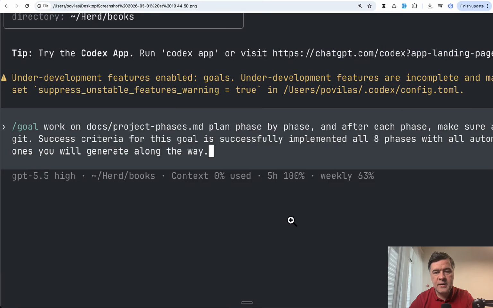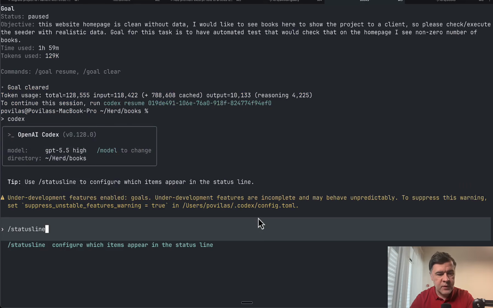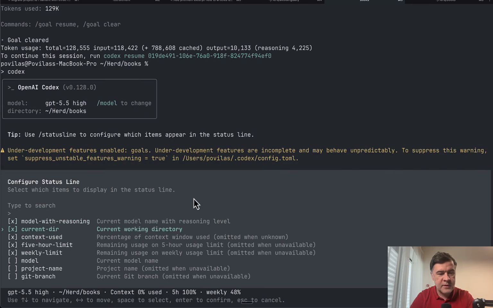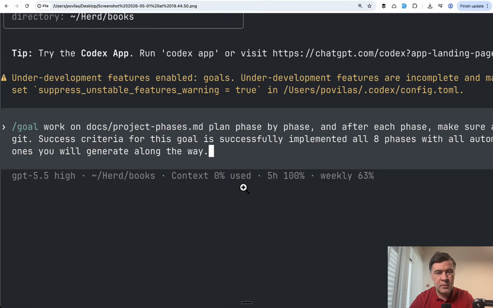And one more thing, in the status line, I enabled these numbers to be seen: context, and then weekly and 5-hour usage. Not sure if you're aware, but if you go to the status line in your Codex, you may specify what you want to see in your status line. But what I realized is those weekly and 5-hour limit numbers are really useless except for when you launch Codex. At that point they are accurate, but then while the prompt is running they never really changed for me. But context did change, and that was important.